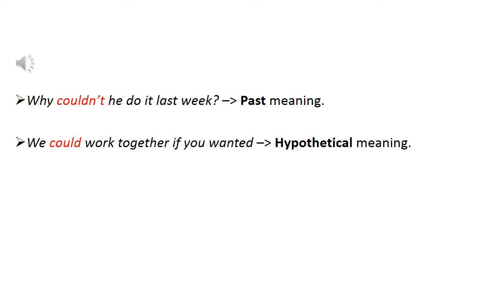You need to use the context of the sentence or the situation to understand what could means. For example, why couldn't he do it last week? Here, the time marker last week shows that could has a past meaning. Another example, we could work together if you wanted. Here, the end of the sentence with if shows that could has a hypothetical meaning.